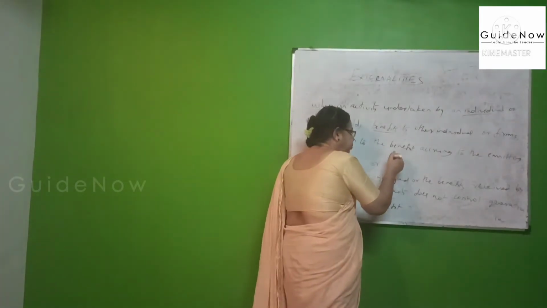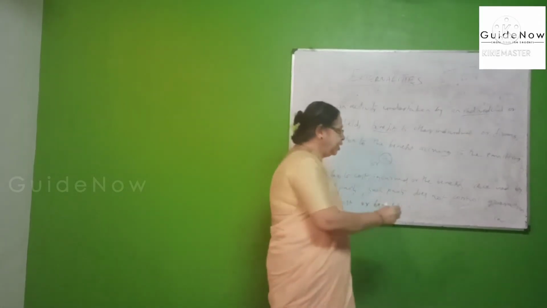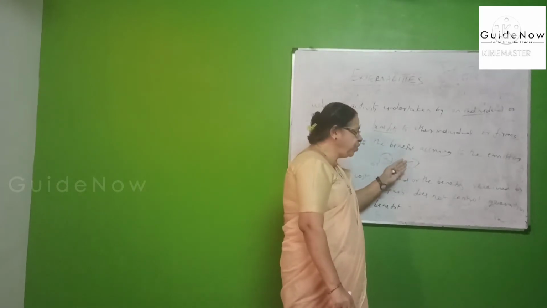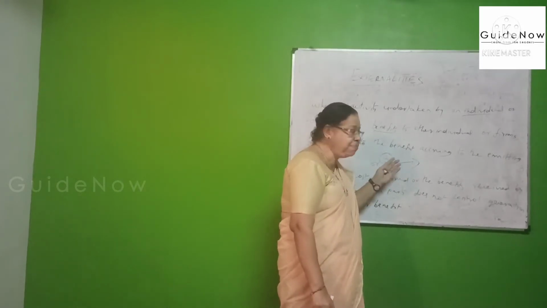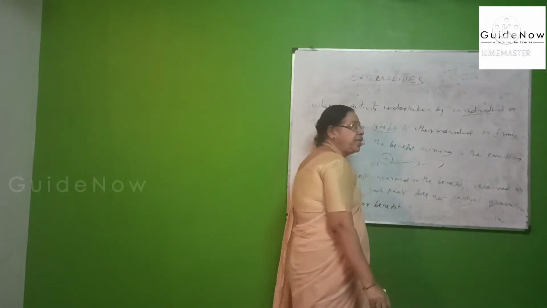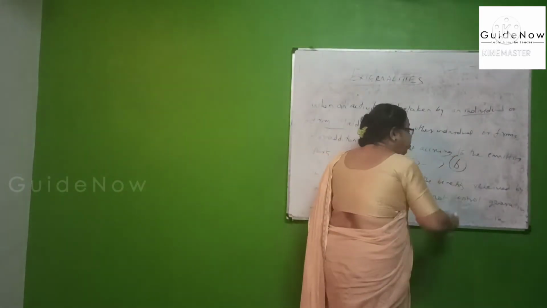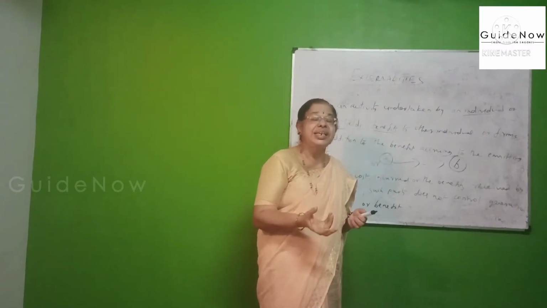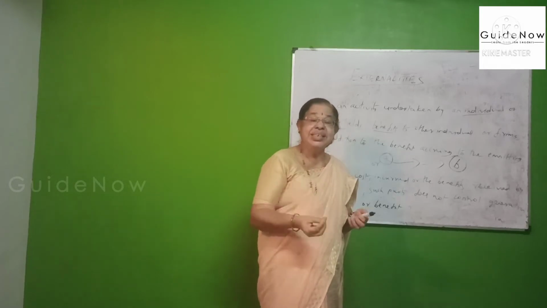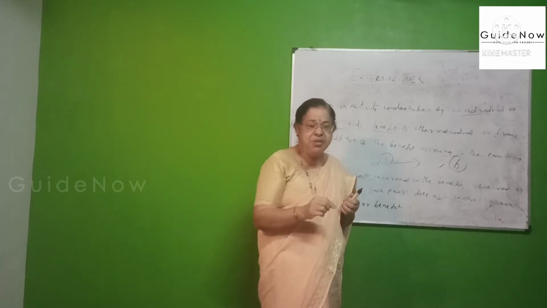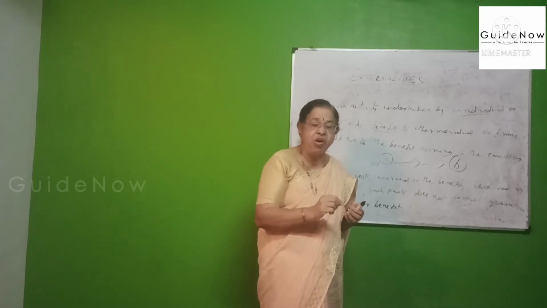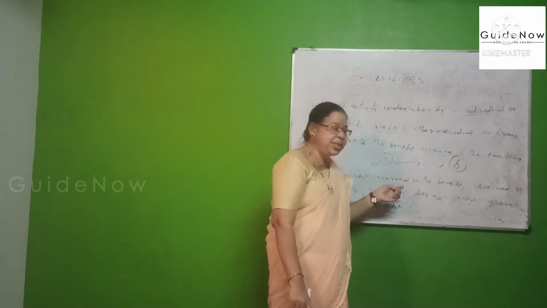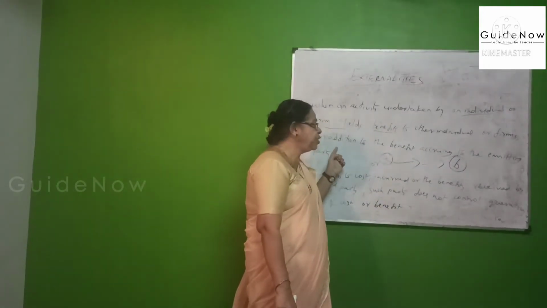For example, A is a person. He started a firm. It creates some benefit. Not only the particular person A, who is the benefited party, but at the same time some indirect benefit is enjoyed by the person B without price, without payment. That is known as externalities. External benefit or external cost is incurred here. Any person who undertakes any activity creates some benefit to other individuals or firms,